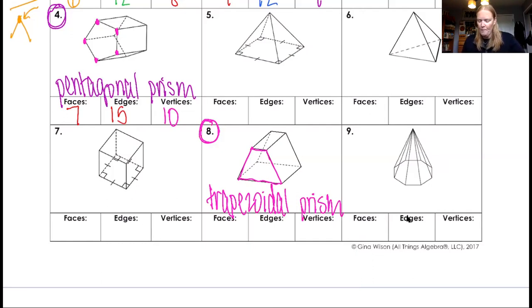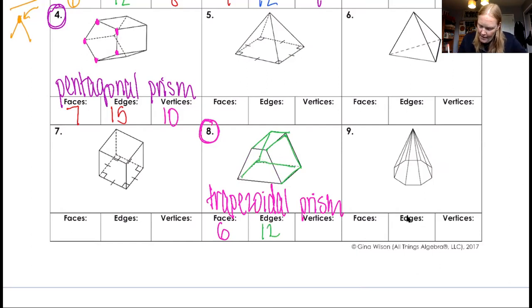There are a face on the top, a face on the bottom, so 2, and there are 4 faces around the outside, so there are 6 faces total. Okay, let's look at some edges. There are 1, 2, 3, 4 on the sides. 1, 2, 3, 4 on the bottom. If there are 4 on the bottom, 4 on the top, and 4 on the sides, that gives us a total of 12 edges.